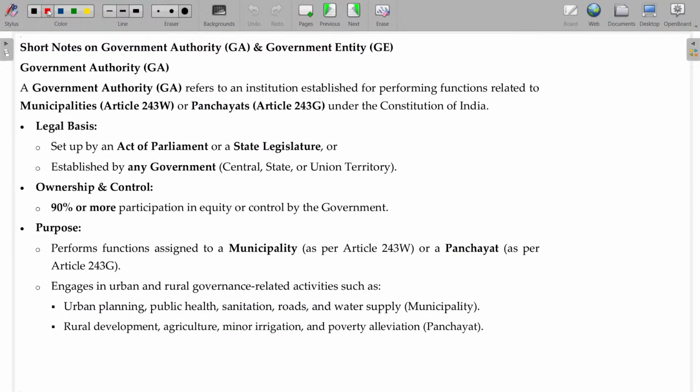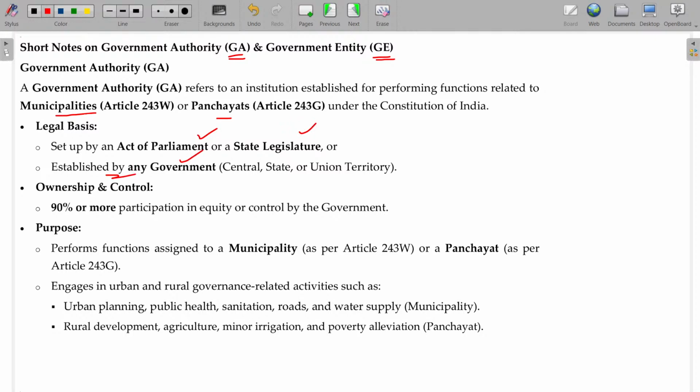Now, in most of the cases I use terms like government authority and government entity. Okay, central government, state government, local authority, and government authority, government entity. So you have to understand the difference between government authority as well as government entity. Government authority is nothing but municipality and panchayat. They are being the government authorities. Under their own rights, they are acting for government purposes. Okay. And usually these are set up under an Act of Parliament or a state legislature, established by any other government.